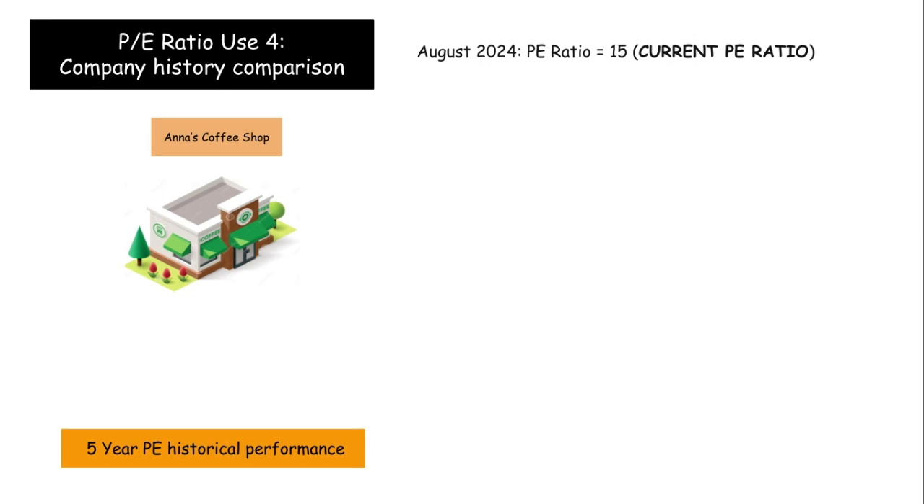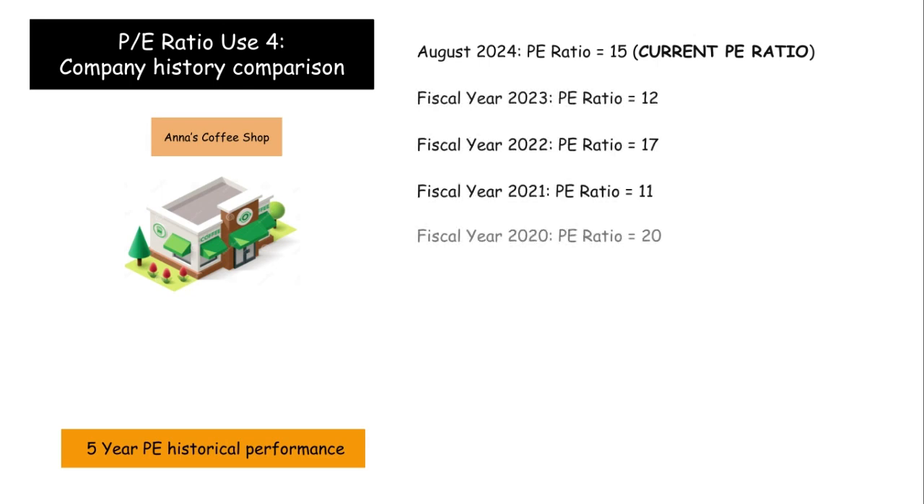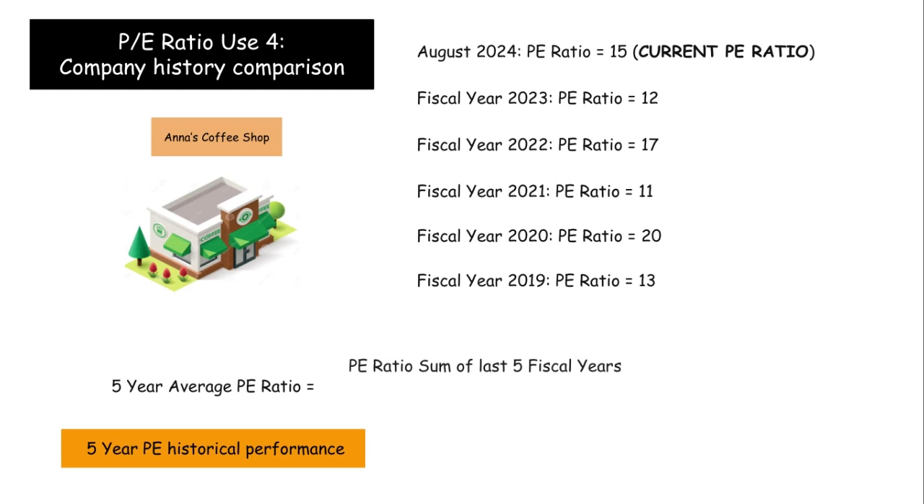Over the past 5 preceding years, the price to earnings ratio of Anne's Coffee Shop has been 12, 17, 11, 20, and lastly, 13. Now the formula for the 5-year average price to earnings ratio is as follows. The price to earnings ratio sum over the last 5 years divided by 5, because that is the number of years we are comparing the current performance of Anne's Coffee Shop to.